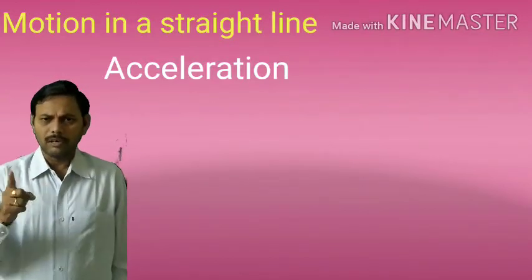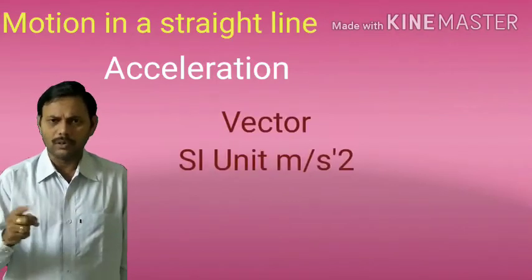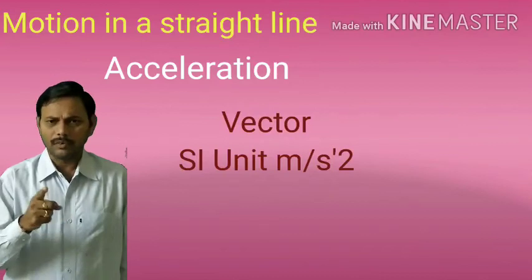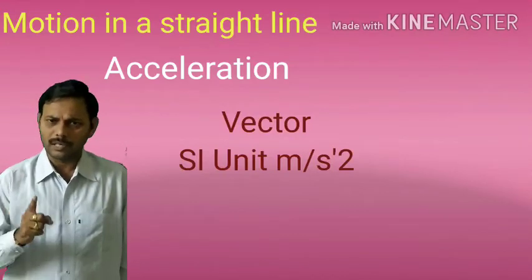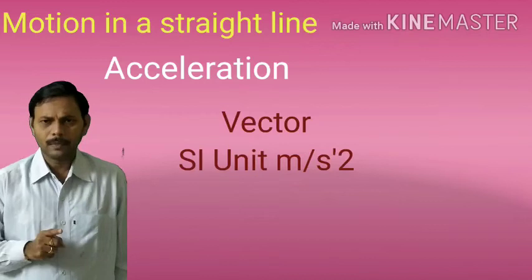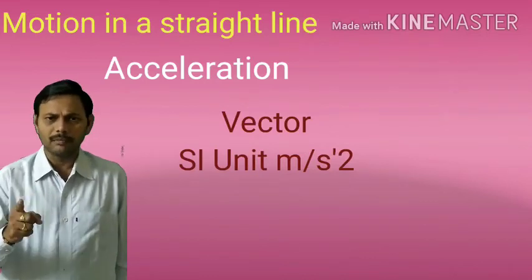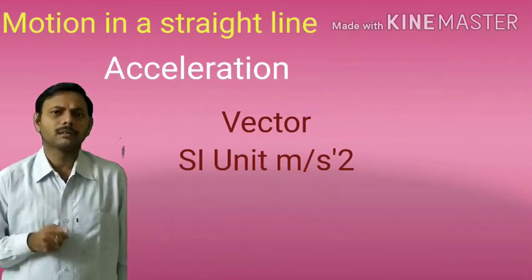As change in velocity is a vector quantity, acceleration is also a vector quantity. SI unit of acceleration is meter per second square. CGS unit is centimeter per second square. 1 meter per second square is equal to 100 centimeter per second square.